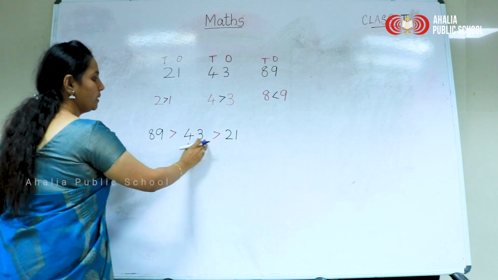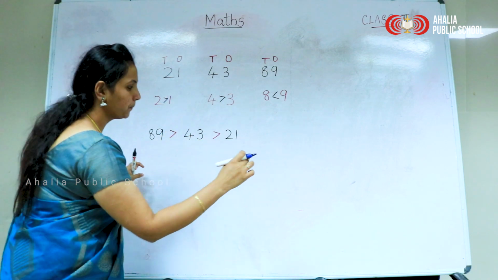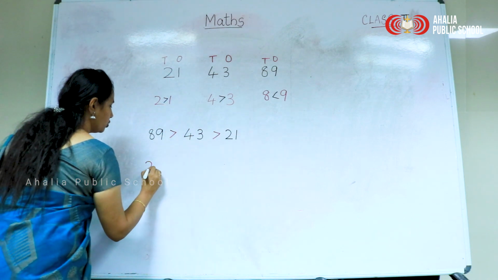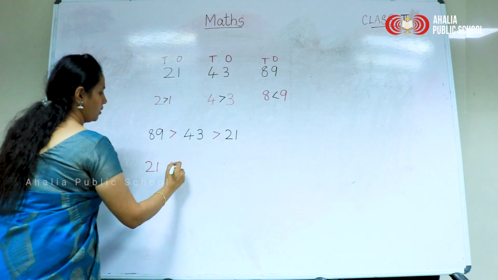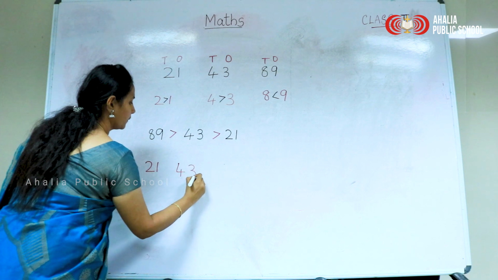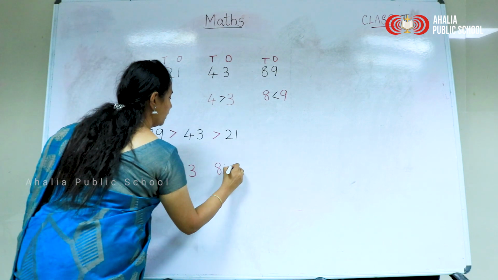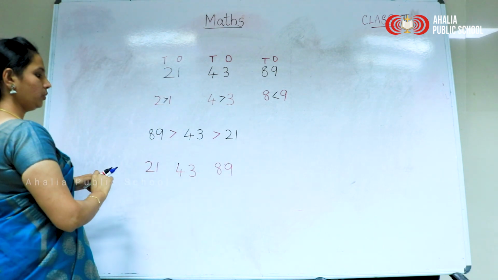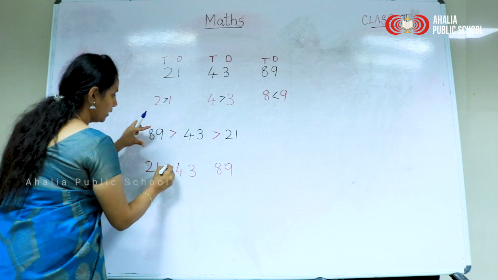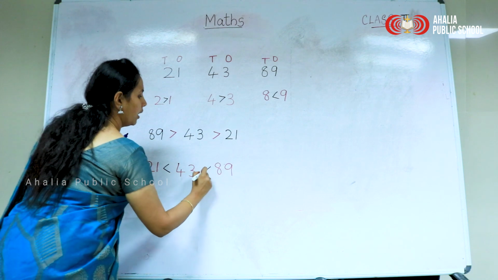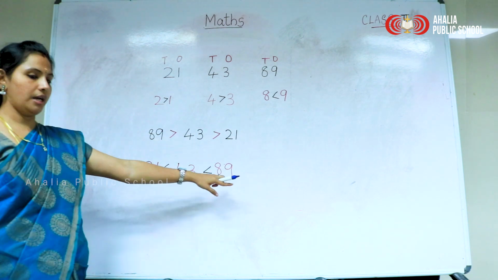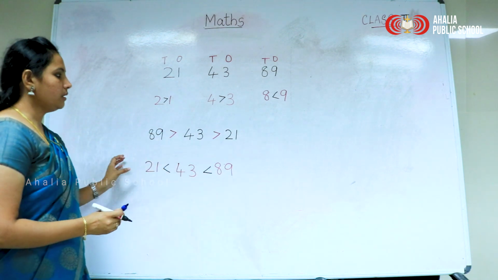See, among these, which is the smallest number here? Yes, we know it is 21. Next, yes, 43. Next, 89. So how will we put the symbol here now? Greater than symbol? Yes, 43 is greater than 21, and 89 is the greater of 43 and 89.